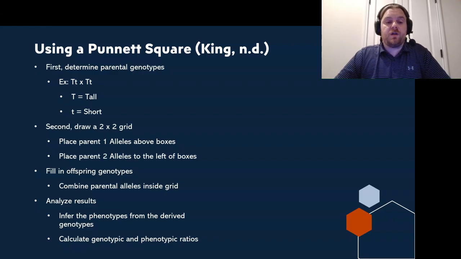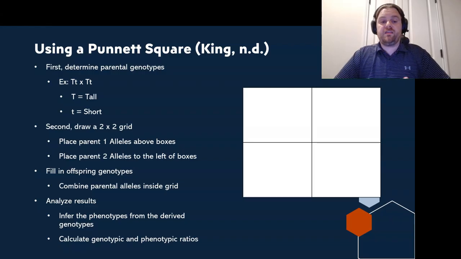So the second step you want to do is you want to draw a 2x2 grid. Should look a little something like this. And with that grid, you want to place your first parent's alleles above the boxes. So it would be 1 letter per box as shown there. Then you would want to take parent 2's alleles, and put them to the left of the boxes in the same manner, 1 letter per box.